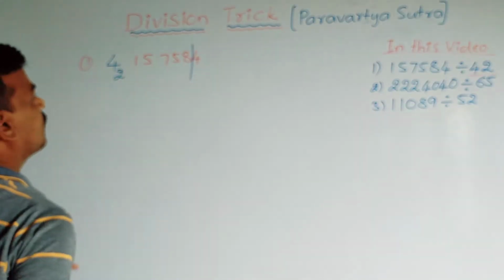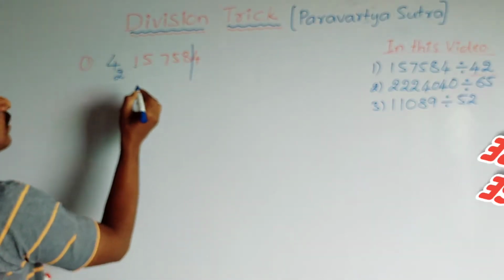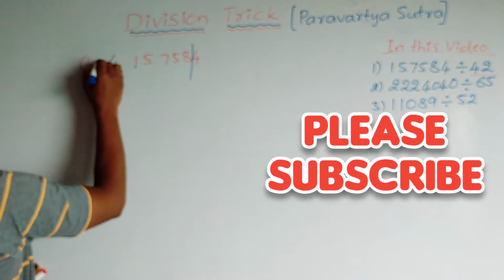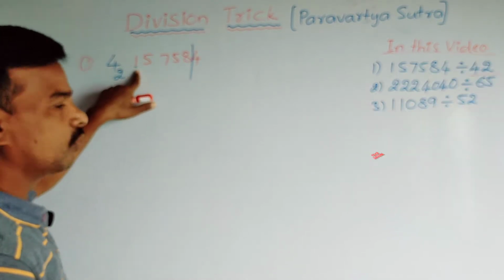Now 1 is not going in the 4 table, we take the 4 table only.